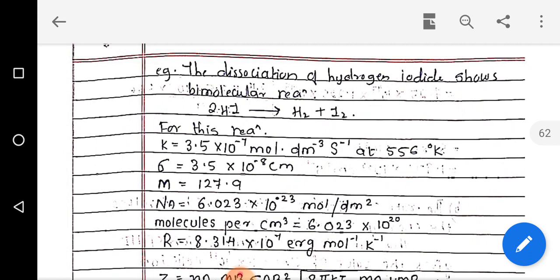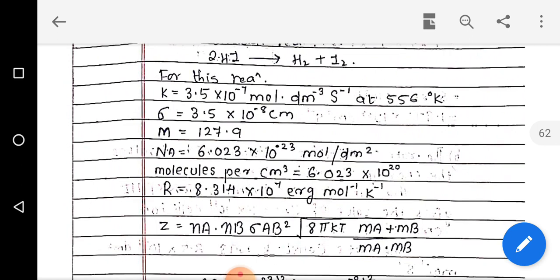Some values are not given directly, so we have to calculate them aside. Side by side we have to do some minor calculations and put the values directly in the formula, so that we get the answer easily and it minimizes some types of errors also.